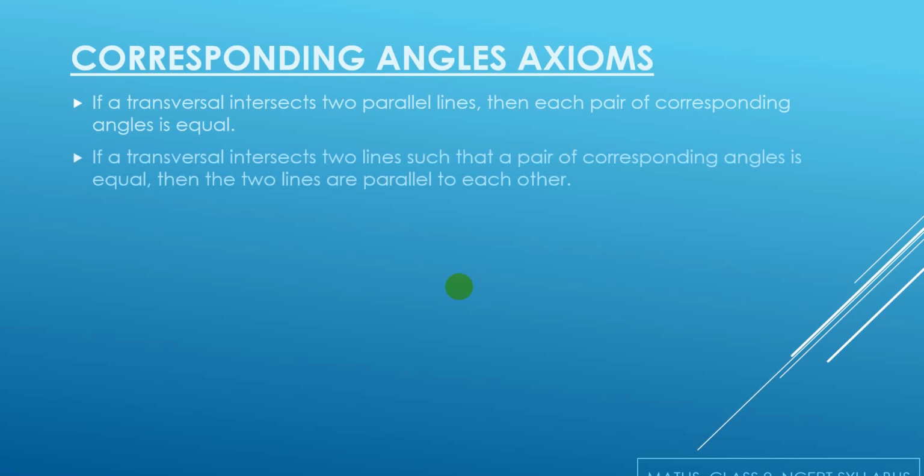The next axiom states that if a transversal intersects two lines such that the corresponding angles are equal, then the given two lines are parallel to each other.